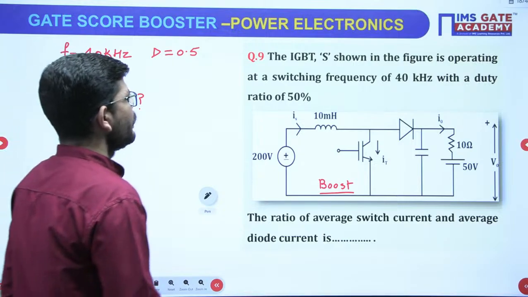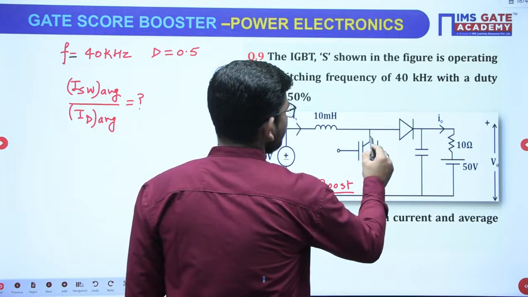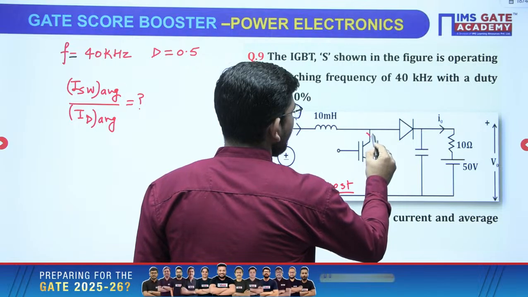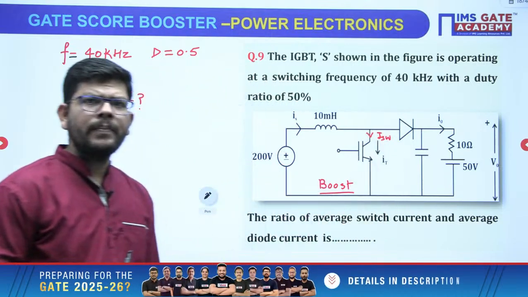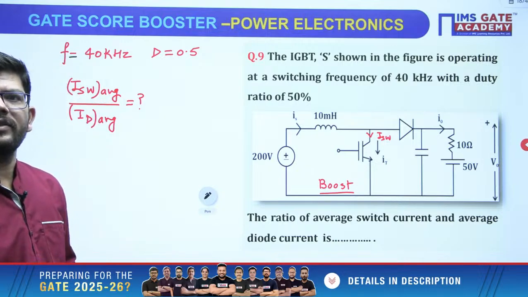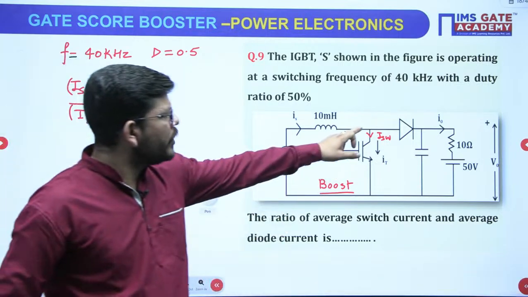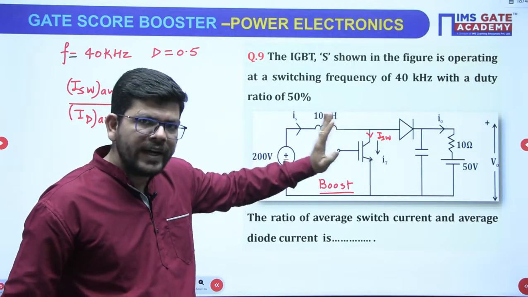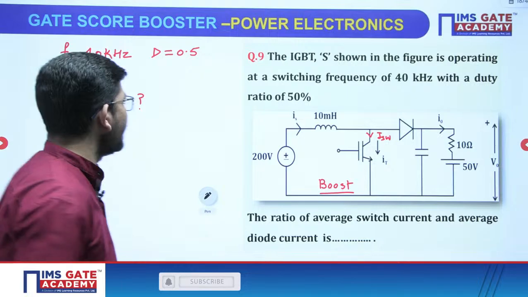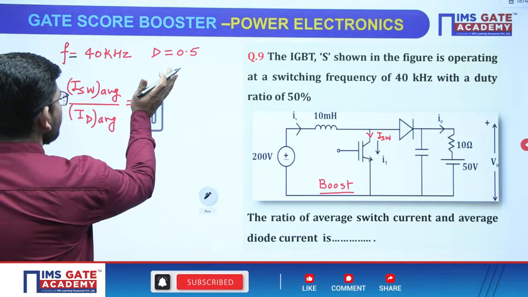Have a look. Where is the switch? This is the switch. Now you tell me that switch. Krishna is also getting 1. Very good. So switch current: the switch will carry current when it is on. When it is on, it is carrying current, right?